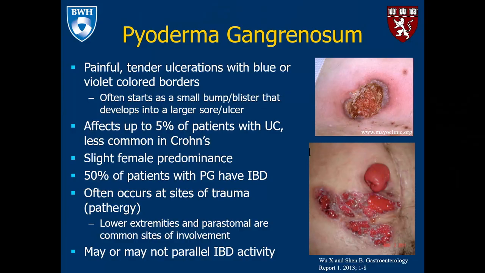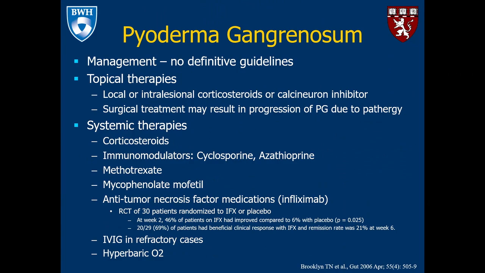About 50% of patients with pyoderma gangrenosum have IBD. And these lesions often occur at sites of trauma, known as pathergy. And on the body, the lower extremities and peristomal areas are common sites of involvement. This may or may not parallel IBD disease activity, and on the right here you can see examples of pyoderma gangrenosum. There are no definitive guidelines regarding management.